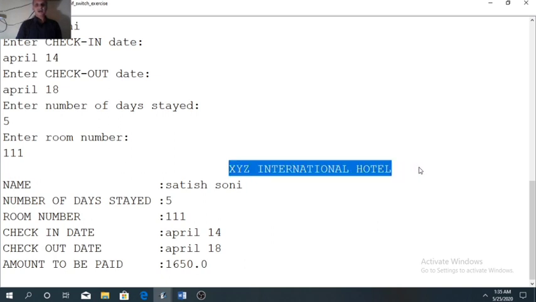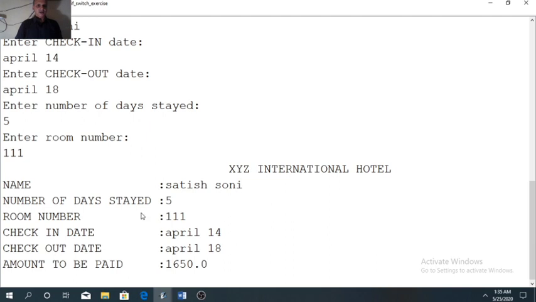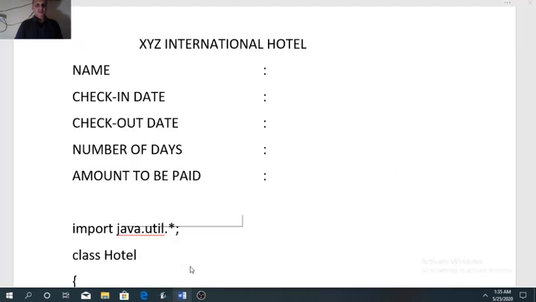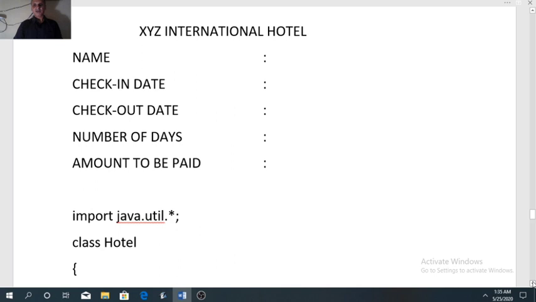The name of the hotel is displayed in the middle. Then all the details are given as per the question. Like this, all the ifs will work. You can enter different values to verify whether the program is giving the correct result in every situation or not.